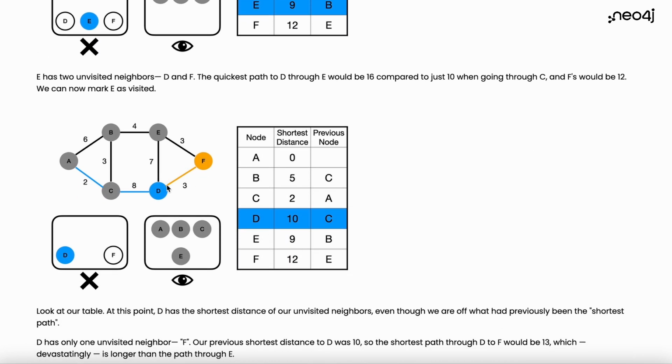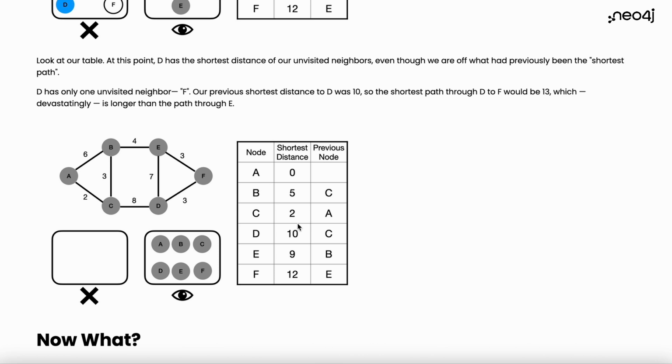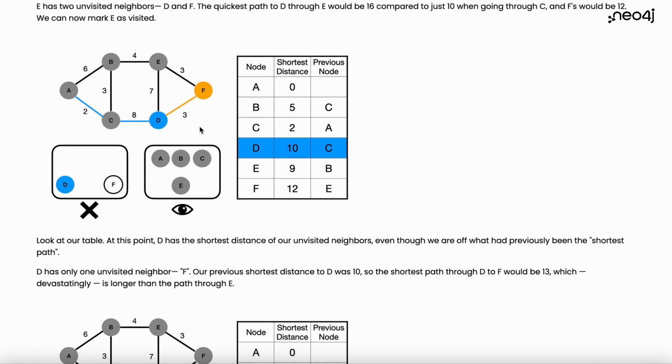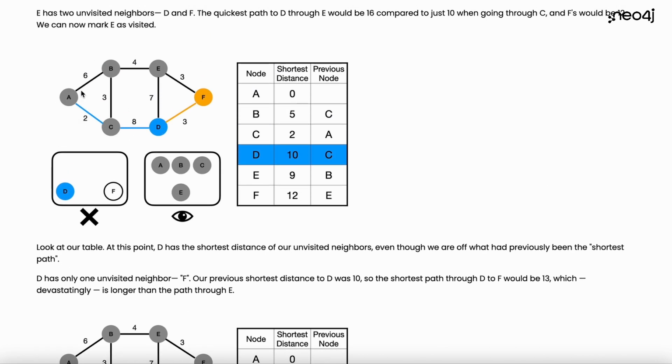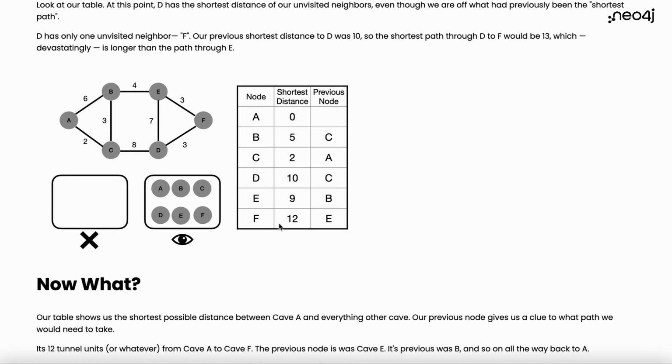Finally, we're at D. The quickest path, if we're going this way to F, would be 3 plus 8 plus 2, and that would be 13, which is more than the original path through C. If you go directly to D through this elongated path, it would be longer than going direct. So we're just not going to update it. So now we have all of the paths from every node to A.